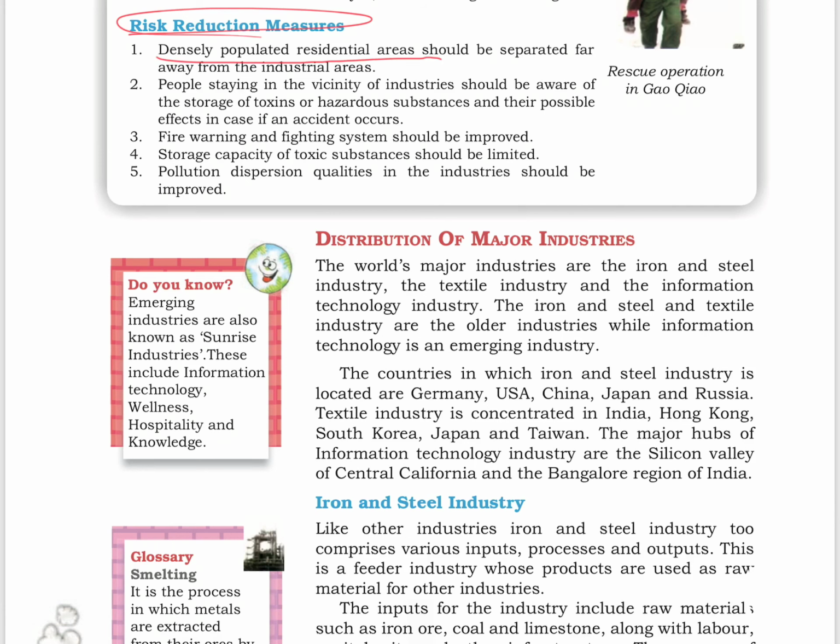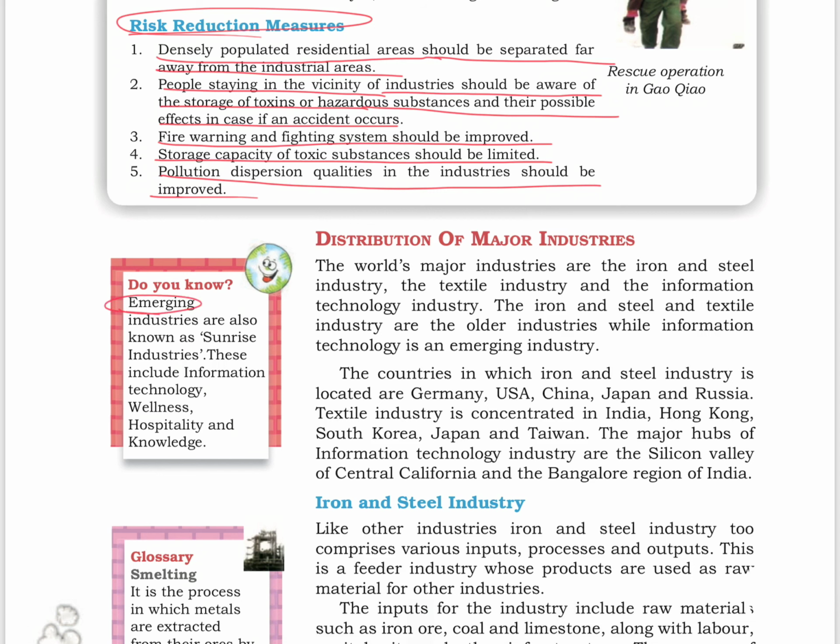Densely populated residential areas should be separated far away from the industrial areas. People staying in the vicinity of industries should be aware of the storage of toxins or hazardous substances and their possible effects in case an accident occurs. Fire warning and fighting system should be improved. Storage capacity of toxic substances should be limited. Pollution dispersion qualities in the industries should be improved.